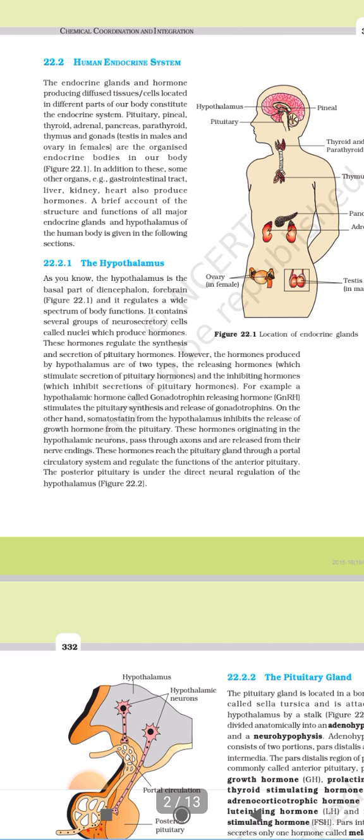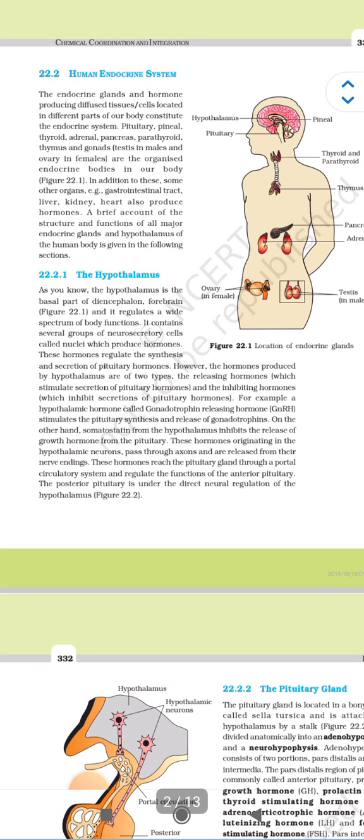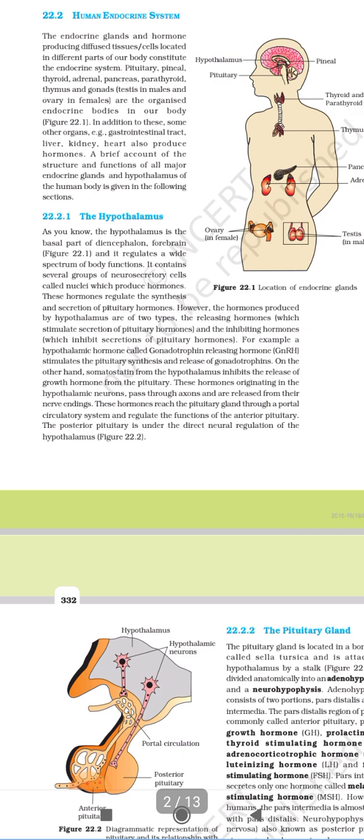However, the hormones produced by the hypothalamus are of two types: the releasing hormone, which stimulates the secretion of pituitary hormones, and the inhibiting hormone, which inhibits the secretion of pituitary hormones. For example, a hypothalamic hormone called gonadotropin releasing hormone, GnRH, stimulates the pituitary synthesis and release of gonadotropins.